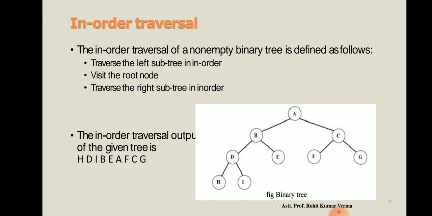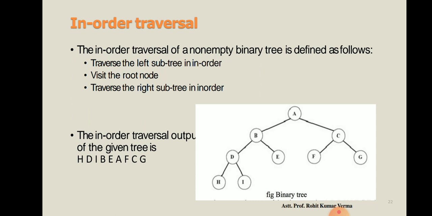So dear students, in this tree, first of all you visit the left subtree. In the left subtree the root is B, but as per this step, first of all you have to visit the left subtree. So for parent B you can see its left subtree, that is D. For D again you can see D is a parent for H and I. So again we check the left subtree for D, and the left node is H. Further there is no extension for H. So as per our step, first of all we have to write the node H.